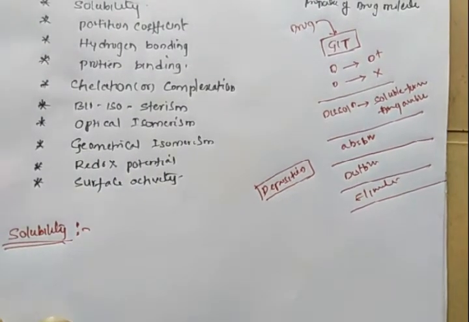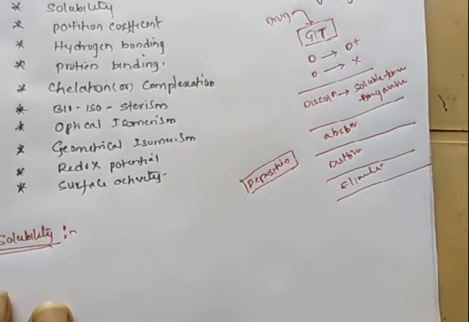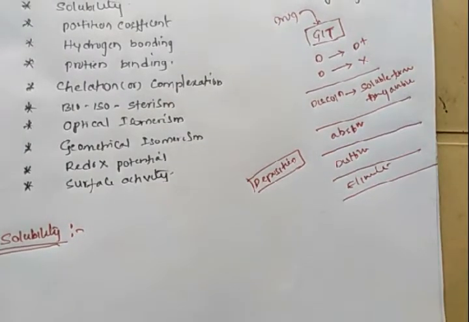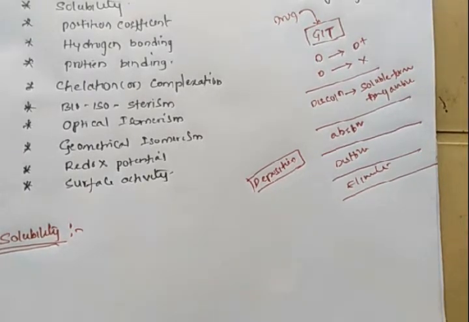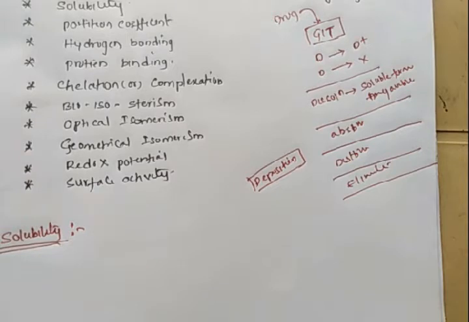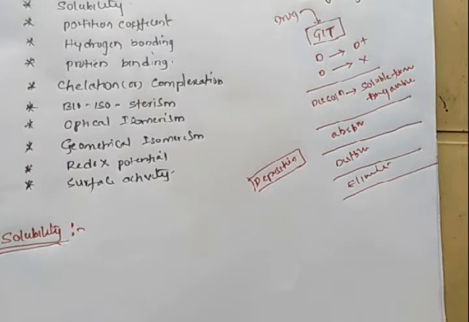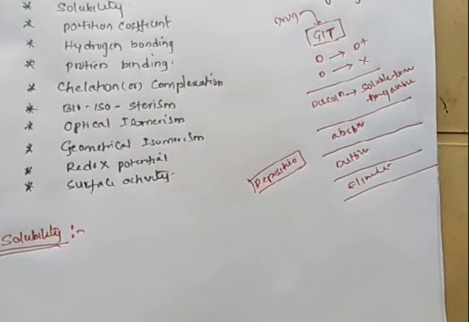The drug to absorb, to distribute, to eliminate, whatever it may be, must be in a solution form. So solubility is nothing but how much amount of a solvent is required to make a solid into solution. It's a conventional definition, but there is no need for a definition here.